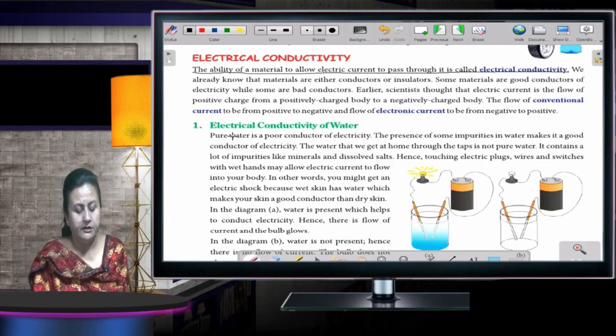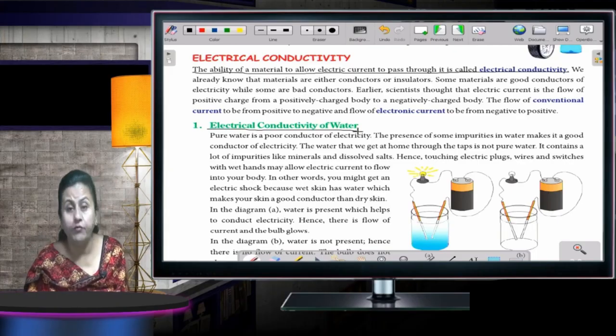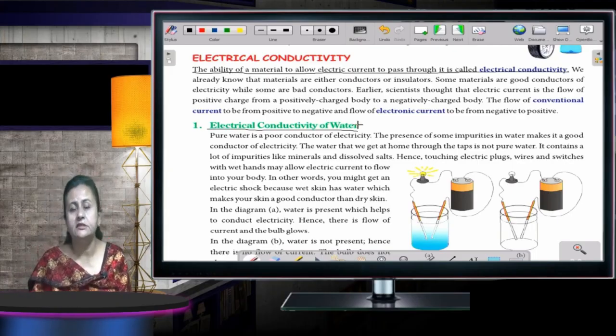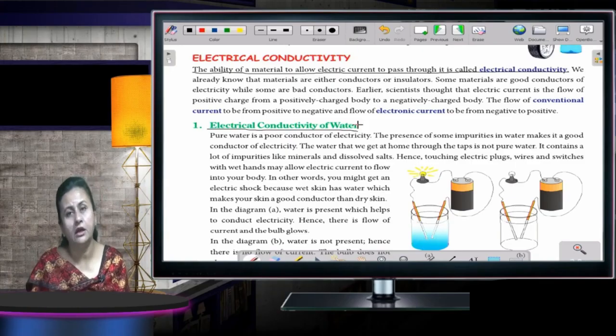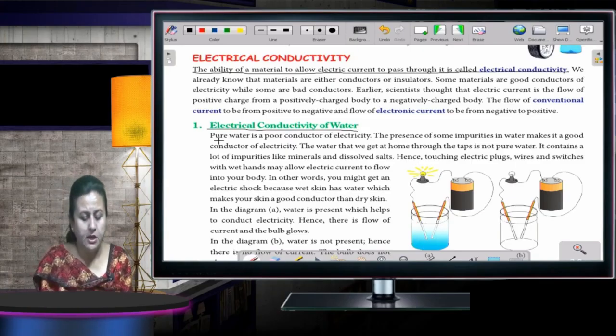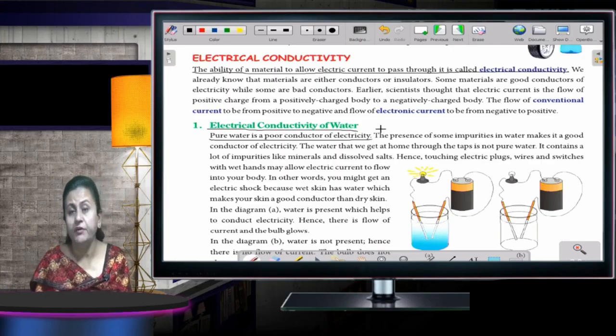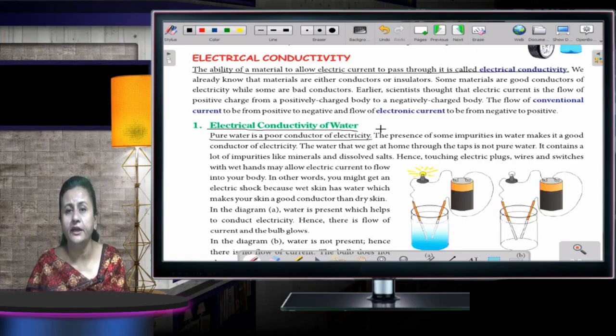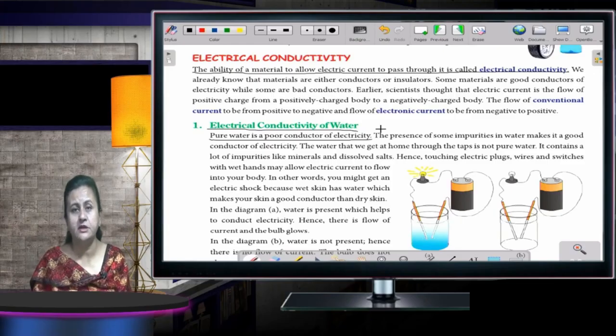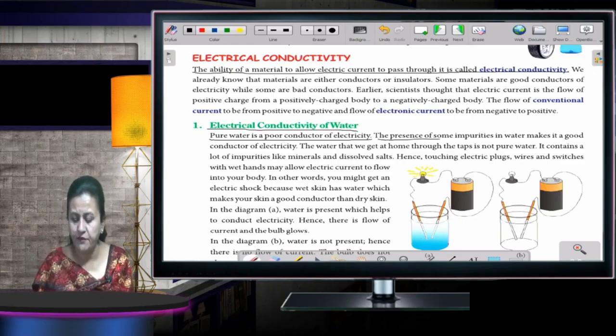Now the next is electrical conductivity of water. Children, whether the water allows the current to pass or not. Pure water is a poor conductor of electricity. If the water is pure, the current won't flow. But if the water is impure, then the current will flow. In a house, what sort of water are we getting in the taps? It is an impure form because many minerals are dissolved in it. The presence of some impurities in water makes it a good conductor of electricity.